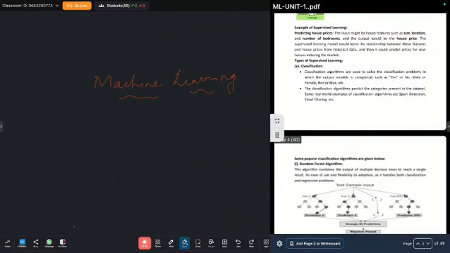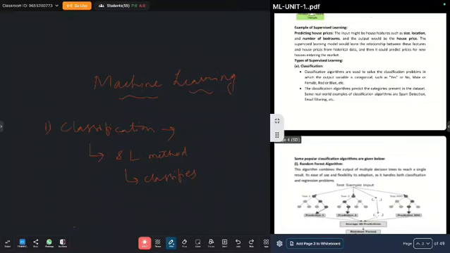First one is classification. Classification is a supervised learning method which classifies the data. The result can be pass or fail.